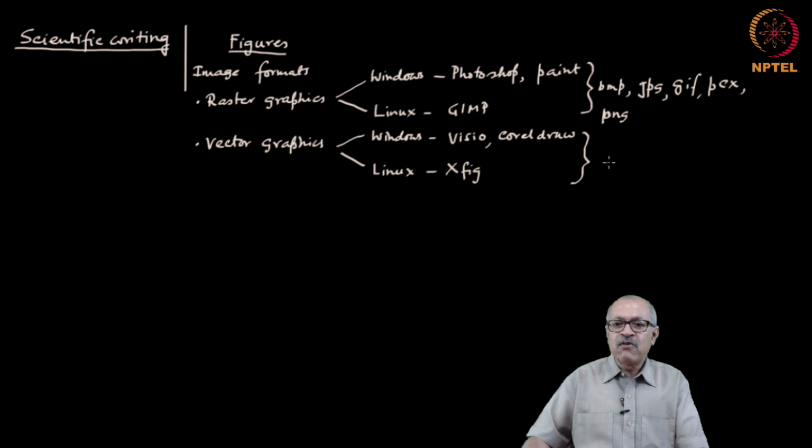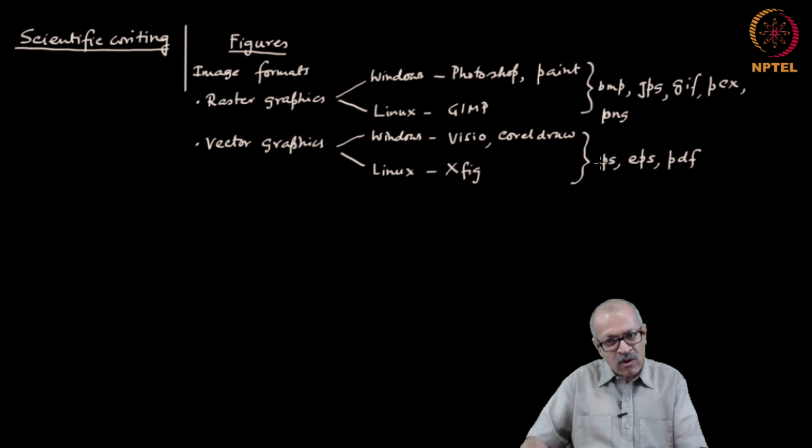And the vector graphics formats normally are say PS, PostScript, or encapsulated PostScript, or PDF. These are normal vector graphics formats, but these can also take raster graphics images. So, these are actually usable by both techniques.